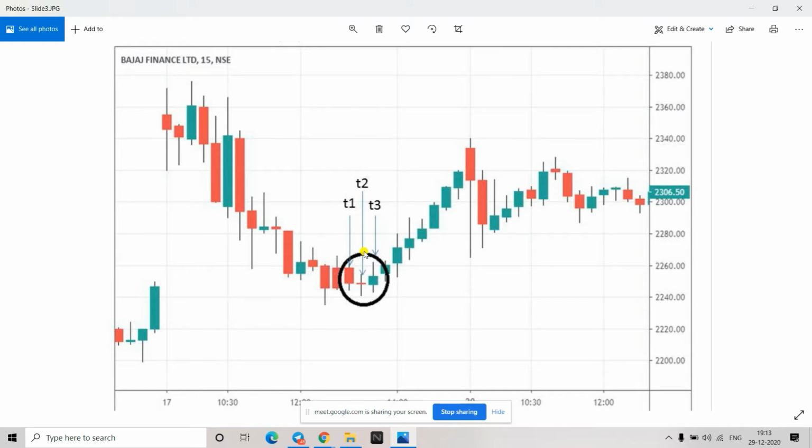Since it is in the downtrend, it could be a hammer in place of T2, with a little shadow on the downside and slight on the upside. So basically an indecisive candle should be there.